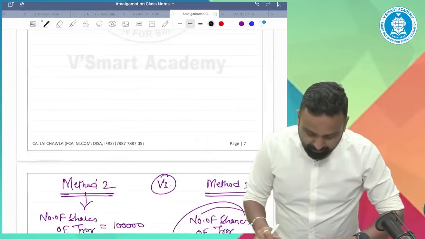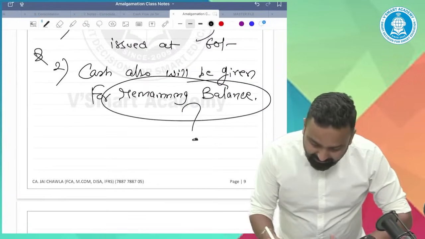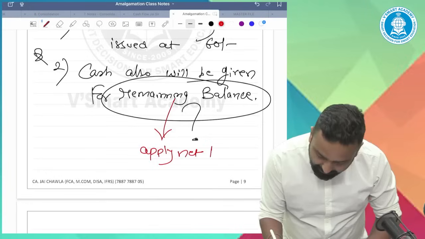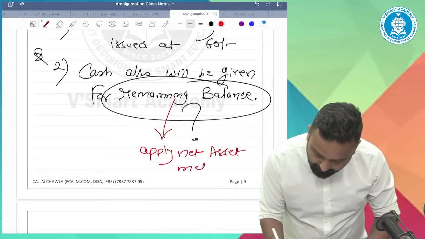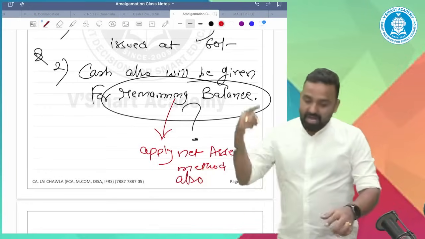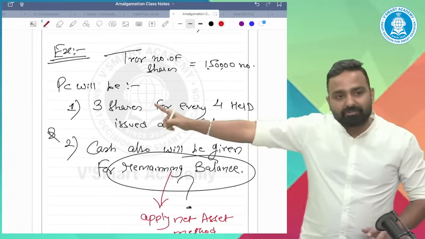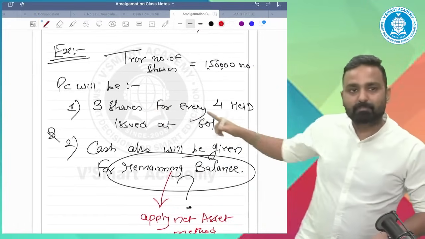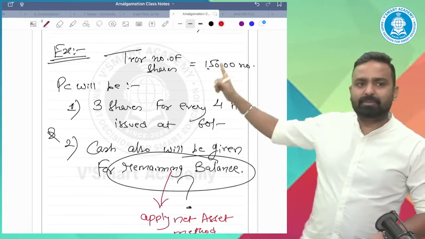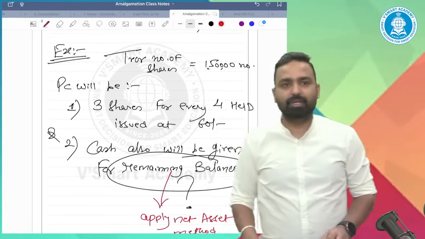For the remaining balance, they are saying apply the net asset method also. How? First of all, can you please calculate the value of this first point? What is the value of the PC as per this first point? Can you please calculate?